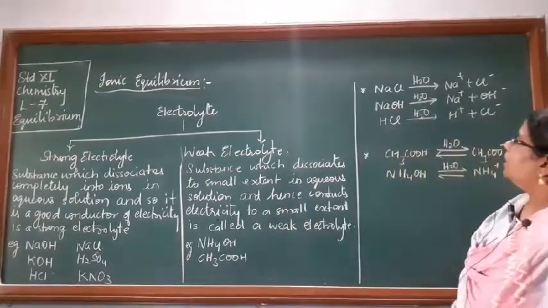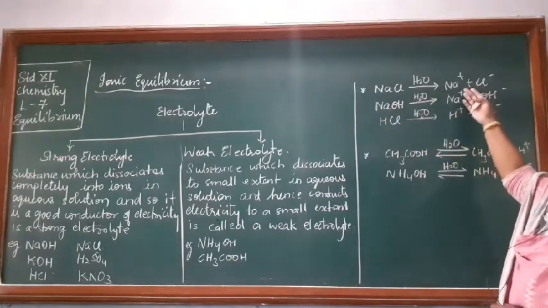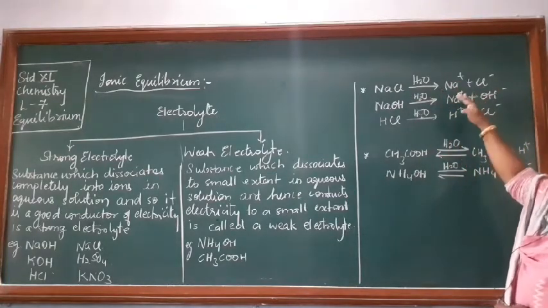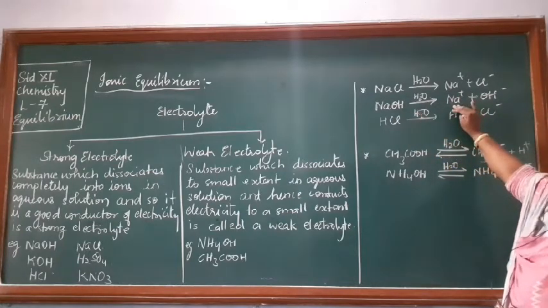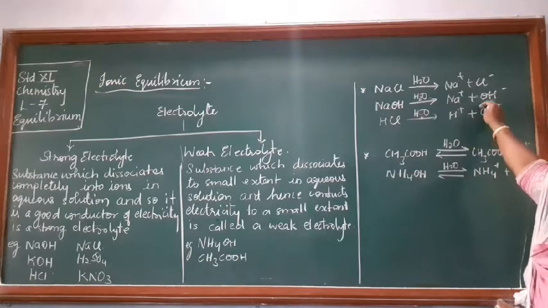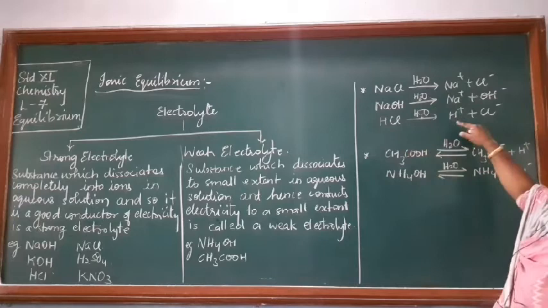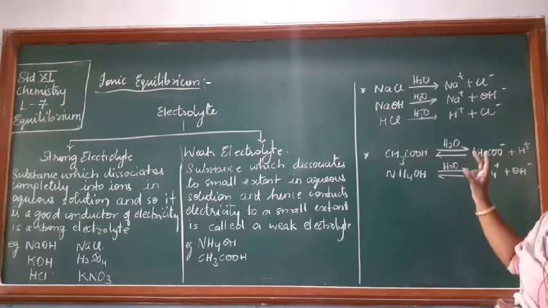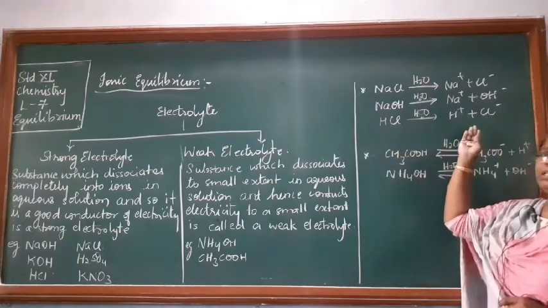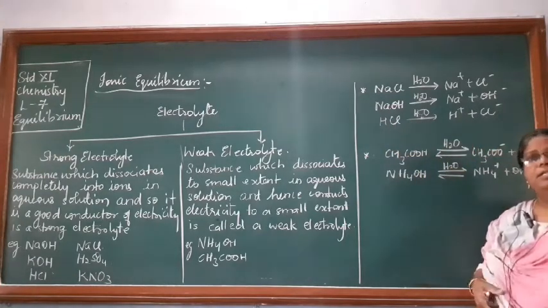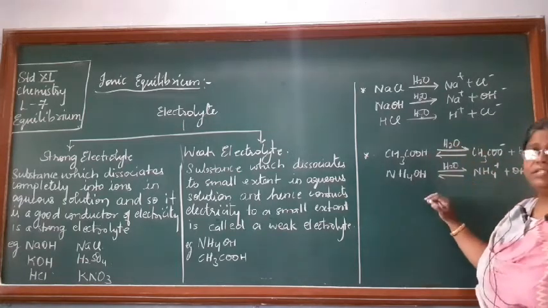Okay. Now strong electrolytes, you can see NaCl in water will completely dissociate into Na plus ions and Cl minus ions. NaOH will completely dissociate into Na plus and OH minus ions in their aqueous solution. While HCl in the aqueous solution will give you H plus ions, complete dissociation. Whatever amount of HCl was present, all has been converted into H plus ions and Cl minus ions. Okay, whereas what is the situation in a weak electrolyte?